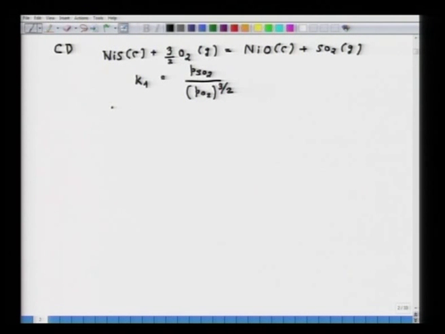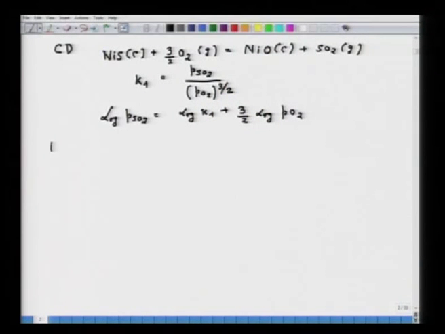So, as such I can write down now log of PSO2 will be equal to log of K1 plus 3 by 2 log of PO2. K1 I know from the delta G naught values. So, I know how PSO2 varies with log PO2; I can take various values. So, you see if you plot log PSO2 against log PO2, the slope of the line will be 1.5. So, that is how these diagrams are constructed. So, you place this line in the diagram.